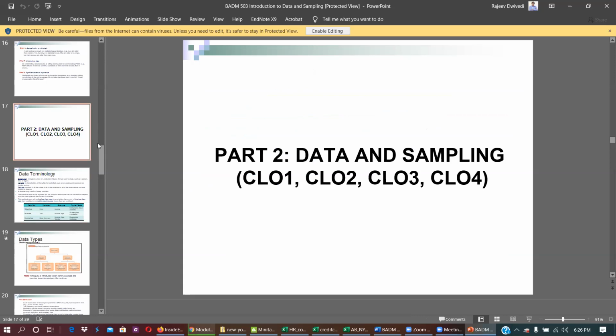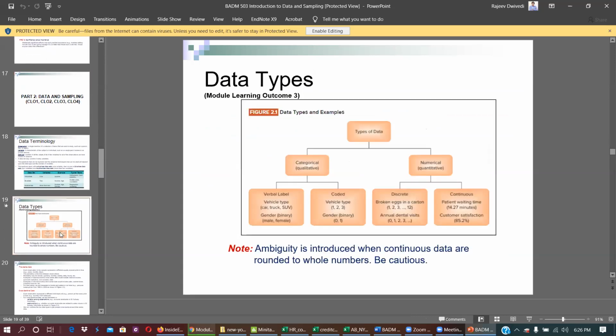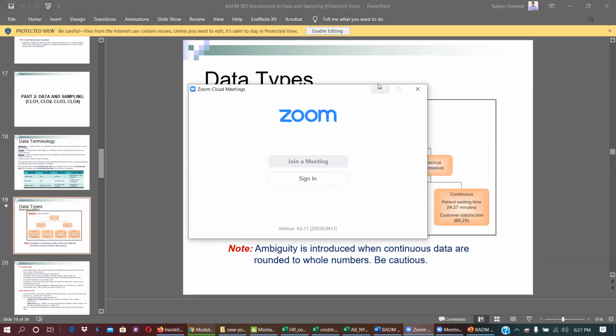Now in part 2, data and sampling, two important concepts are here: discrete and continuous. What is discrete data? What is continuous data? I'm running a little bit fast.